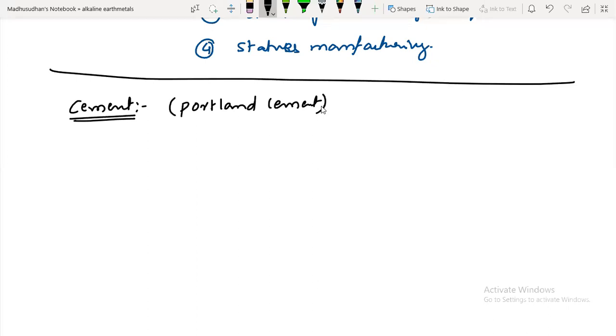And the average composition of this Portland cement I am writing. Different compounds are present in this: calcium oxide, silicon dioxide, Al2O3, magnesium oxide.